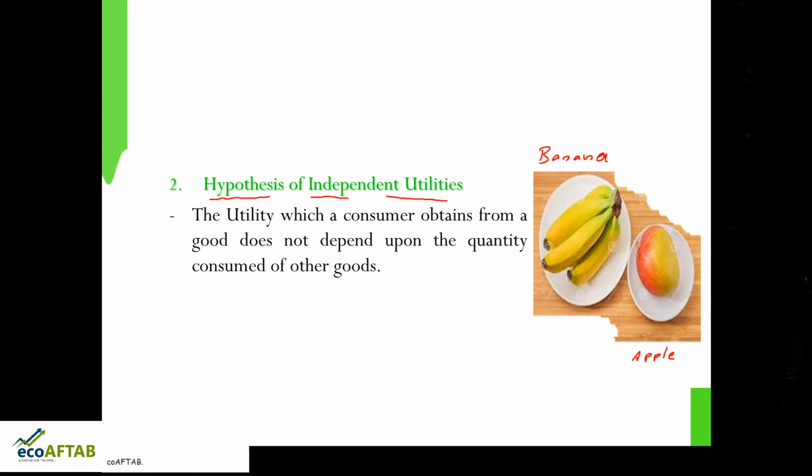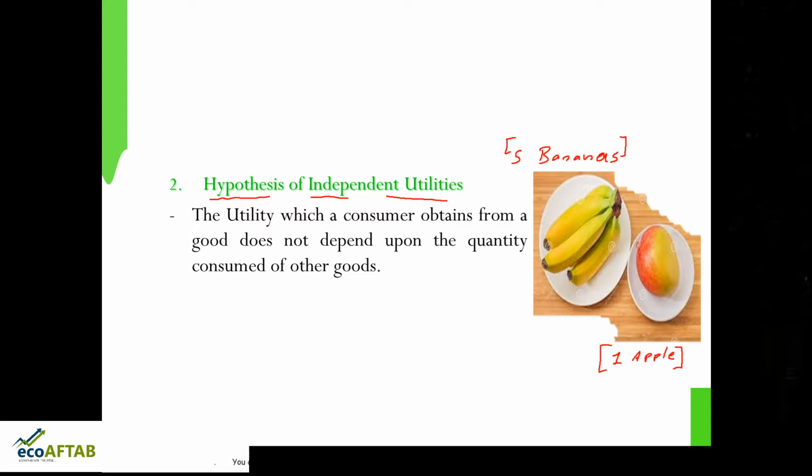If a consumer has consumed 5 bananas and later consumes 1 apple, the utility he derives from the consumption of this 1 apple does not depend upon those 5 bananas.